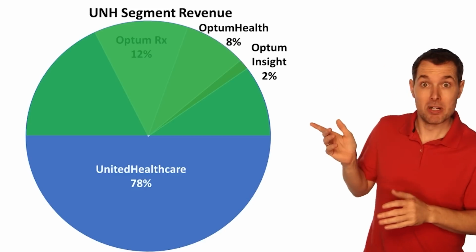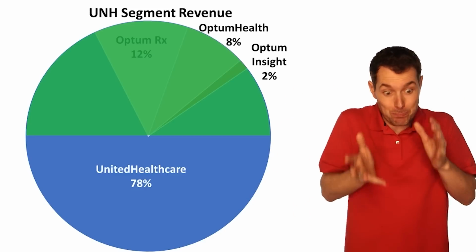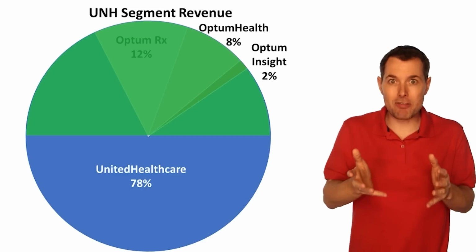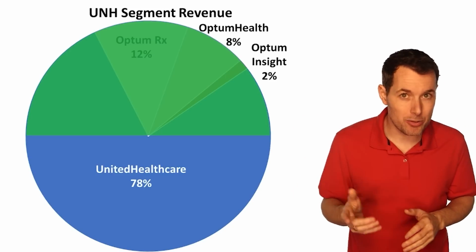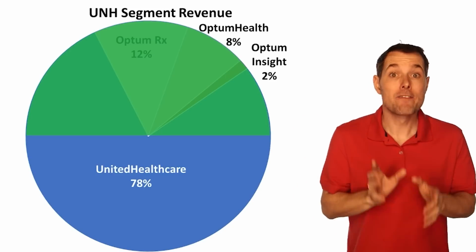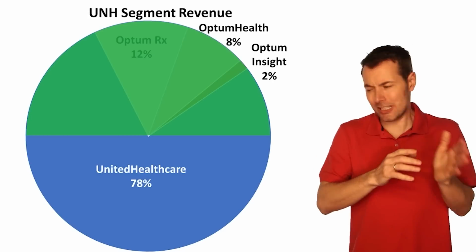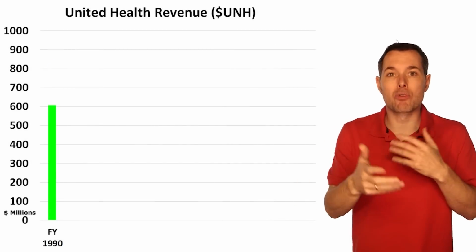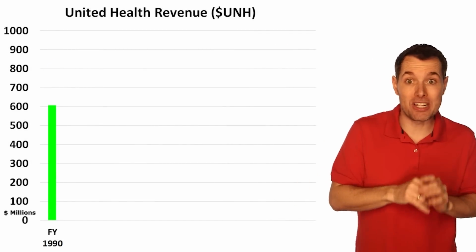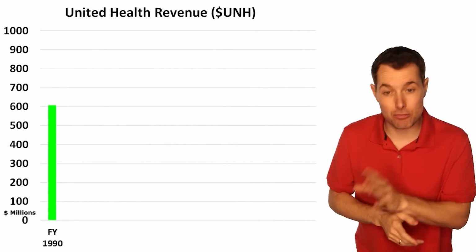In fact, Optum, the top half of this chart here, the part of the business that is generating about half of their profit right now, was an acquisition just a few years ago, but we're going to touch on that in a second. For now, let's rewind to 1990, and then we're going to gradually roll through time, and I'm going to talk about some of the important things and how revenue has grown during this time period.